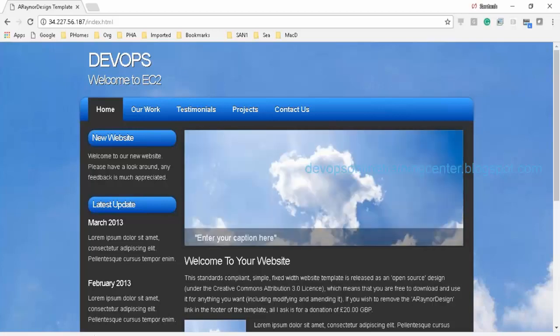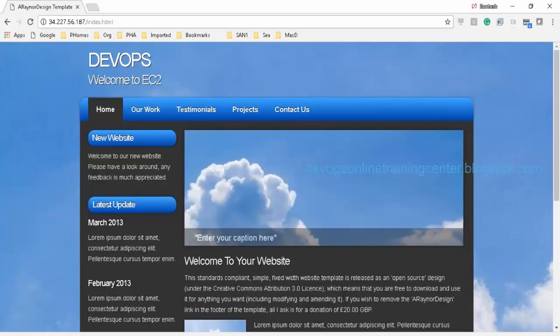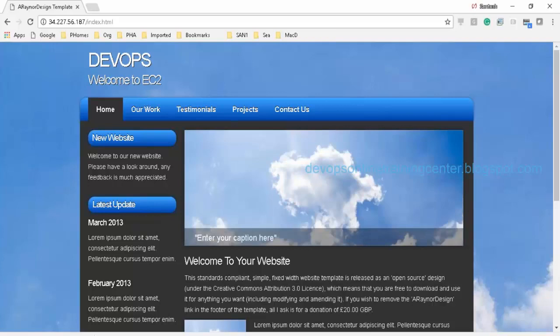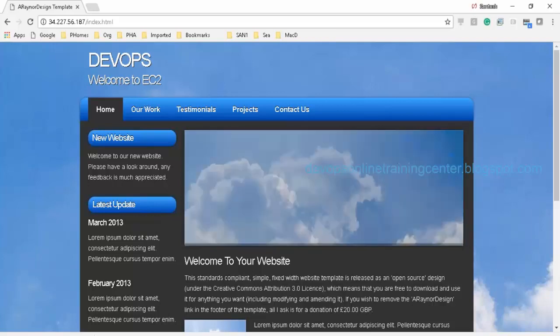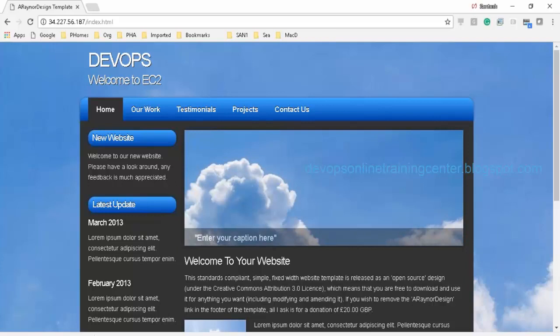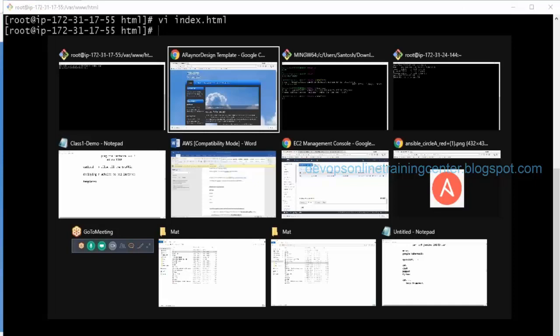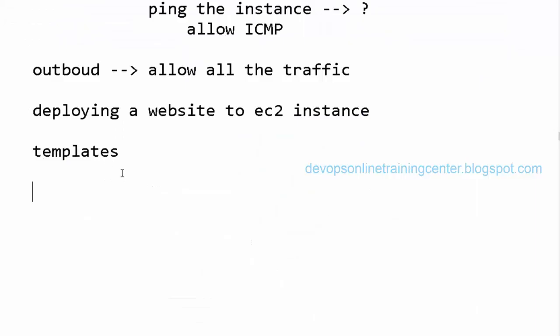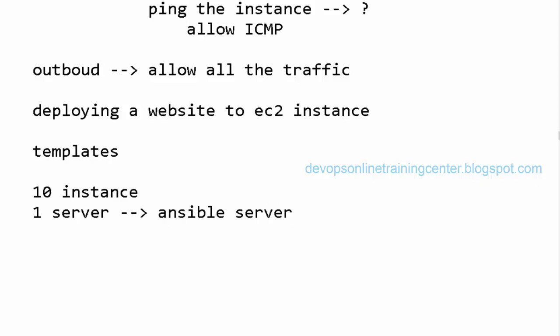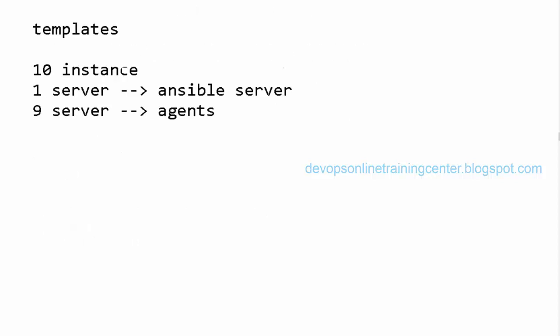So the same thing, if you want to set up using Ansible, what are the things we need to do? Install the Ansible package, create keys and push the public key to these nodes. Okay, so let us say I have 10 instances, and on 9 instances I want to set up this website. So one server I'll make the Ansible server, and all the other 9 servers I'll make slaves or agents. Then we need to write a playbook.